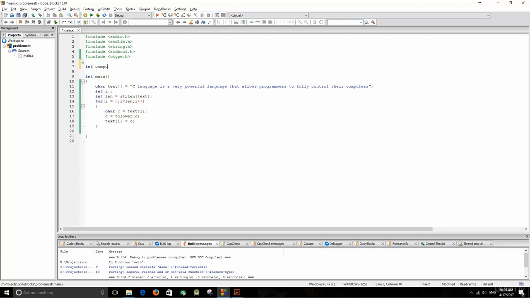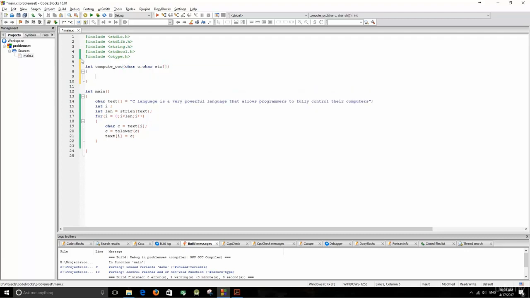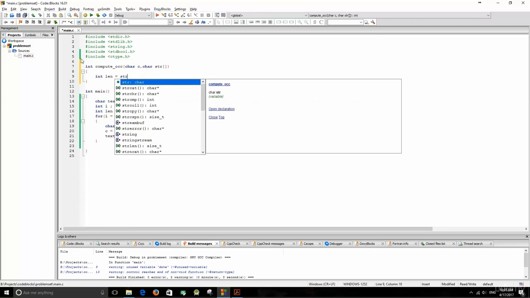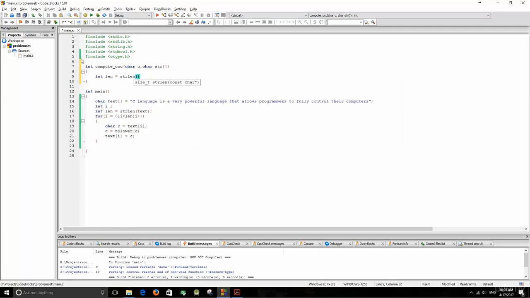So it's a function that returns an integer, which is the number of occurrences. So compute_oc, which stands for compute occurrences. And I'm going to give it the character, the target character, and then I'm going to give it a string, so that's str, string. Now, in order to compute the number of characters, well, let's first of all get the length of the string and put it inside the len variable.